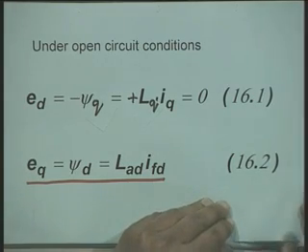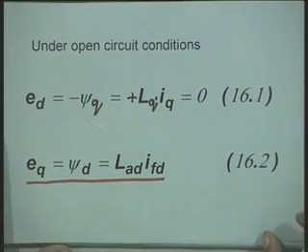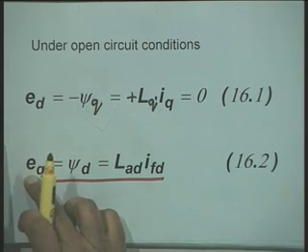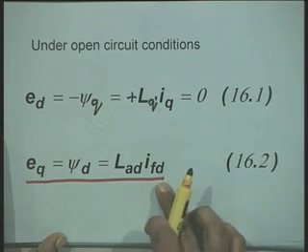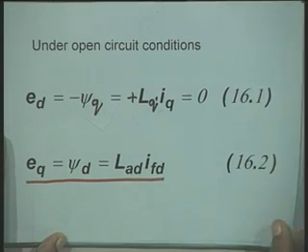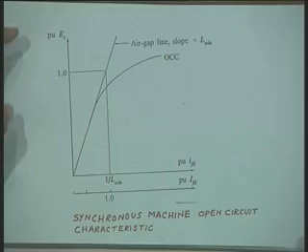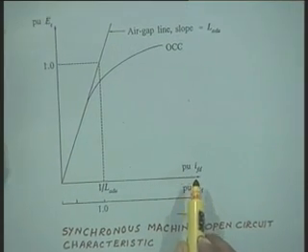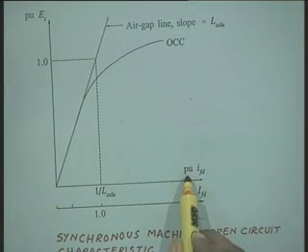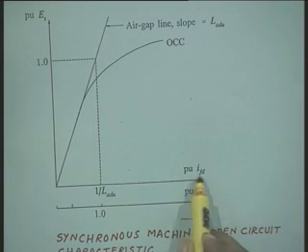Therefore, now if I plot a characteristic relating EQ or ET as a function of IFD, that is the field current, then the characteristic will look like this. This is the open circuit characteristic of the synchronous generator. On this axis we have marked the field current in per unit IFD.